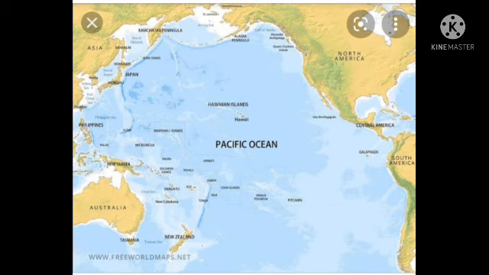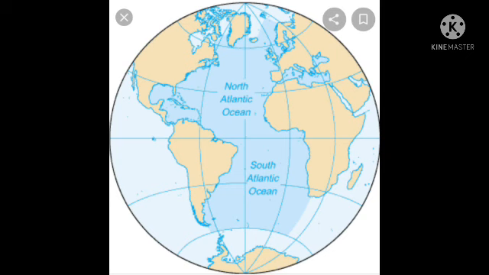This is the very most important ocean, and the biggest ocean in the world is the Pacific Ocean. Students, this is the biggest ocean in this world. In this Pacific Ocean there are human activities like industrial fishing and deep sea mining. This is the Pacific Ocean. And the next topic is the Atlantic Ocean.